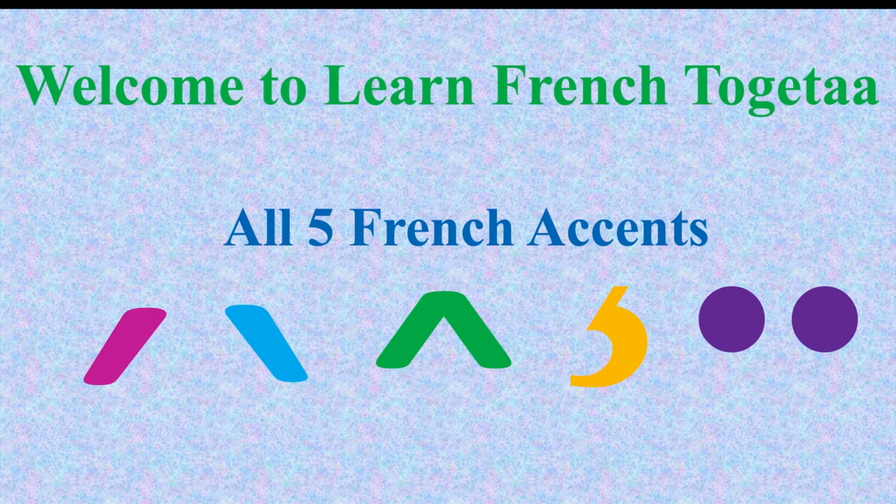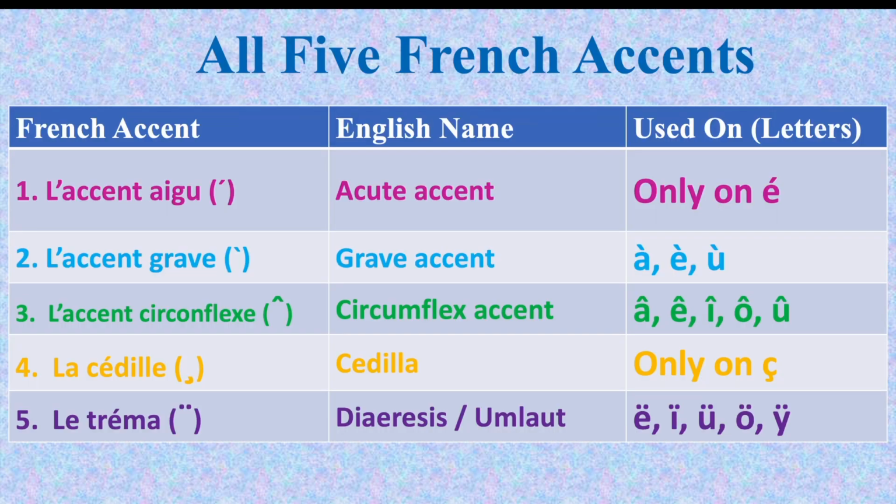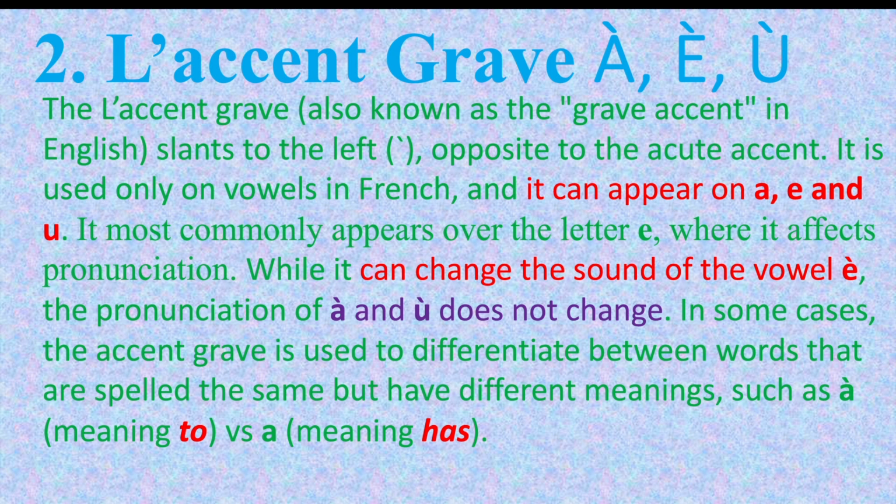In our last video, we learned about l'accent aigu. Today, we are moving on to the second French accent, l'accent grave, the grave accent in English. It slants to the left, opposite to the acute accent.